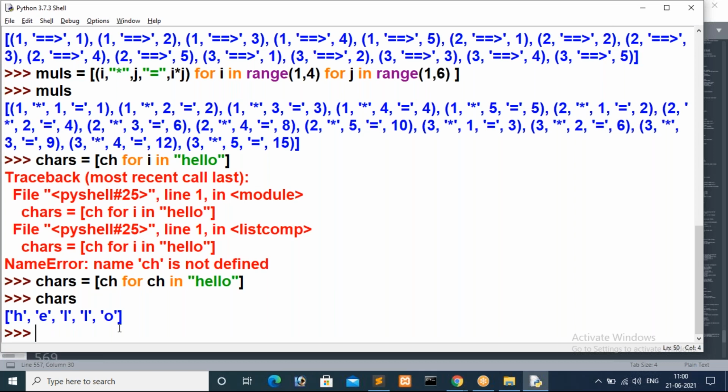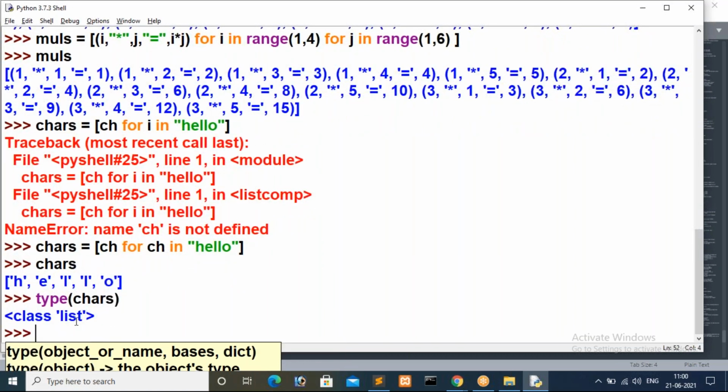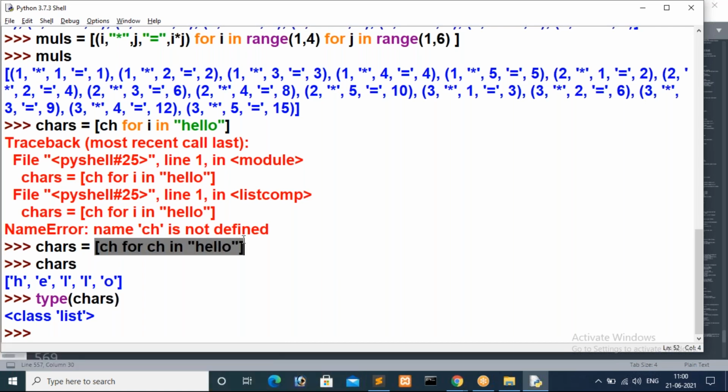Now we will see tuple comprehensions. Actually, we have list comprehensions only. Now I want to change this concept. You can see here, I want to check the type of it. Now observe what the type is. That is list type we are getting, because here we have list brackets, so that is the reason we are getting a list.